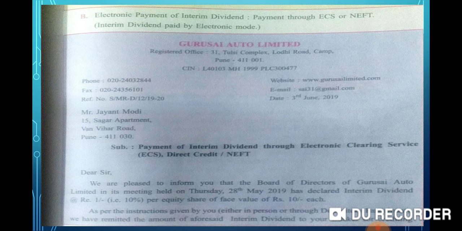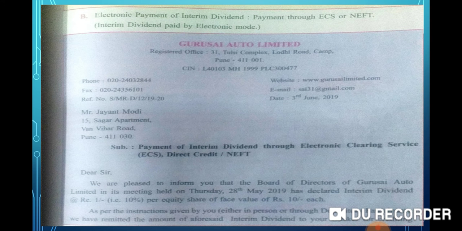As per the instructions given by you, either in person or through depository participant, we have remitted the amount of the aforesaid interim dividend to your banker for crediting your bank account. That is, dividend will be payable by electronic transfer. Here the way of payment of dividend will be mentioned. Electronic transfer is the way of payment of dividend. Your company has complied with all the provisions relating to declaration and payment of dividend.